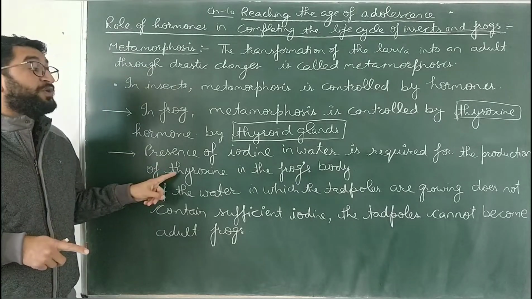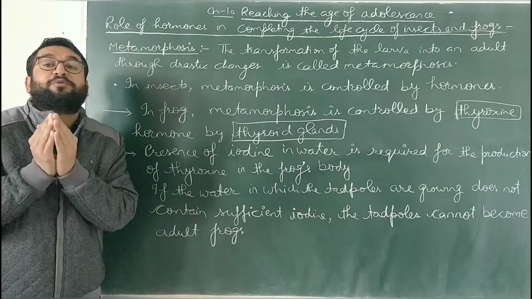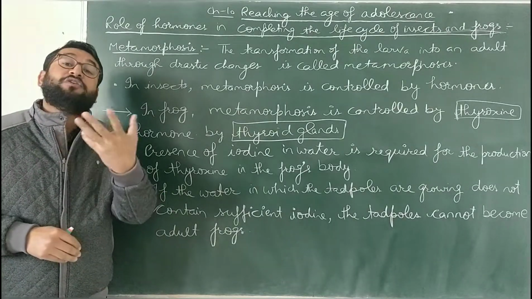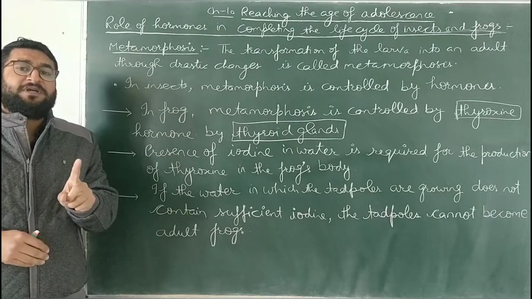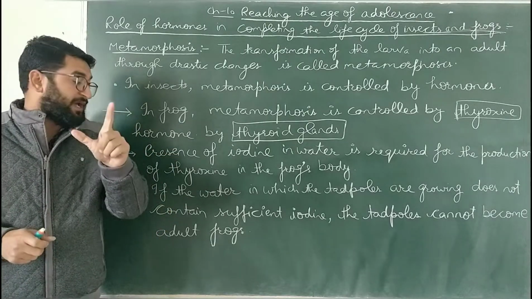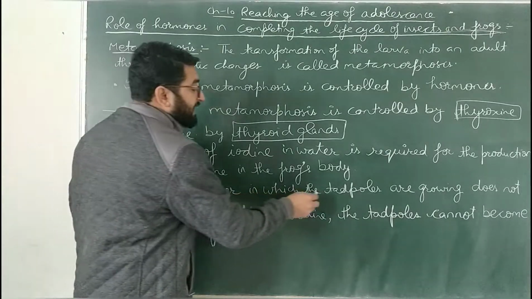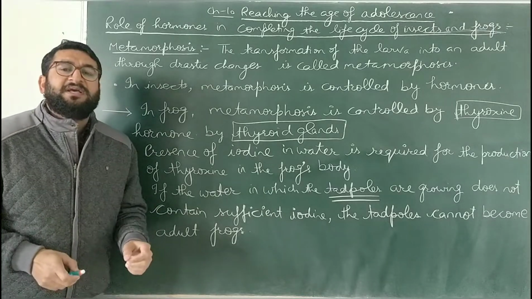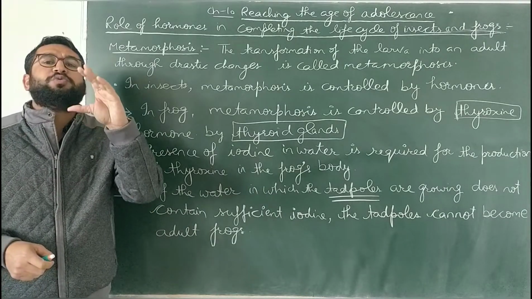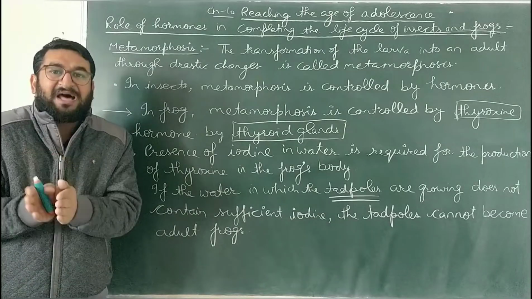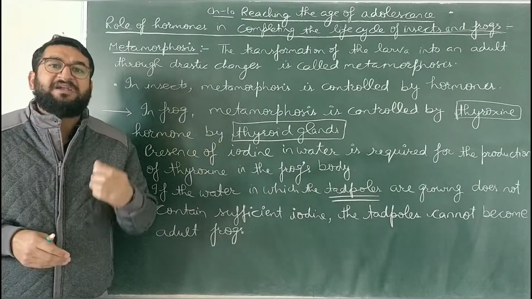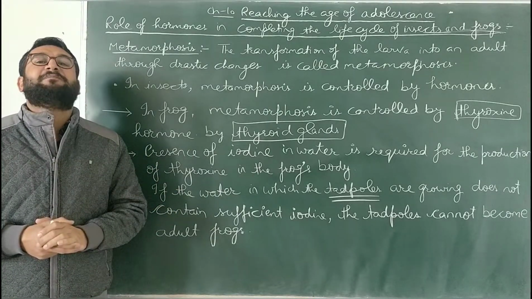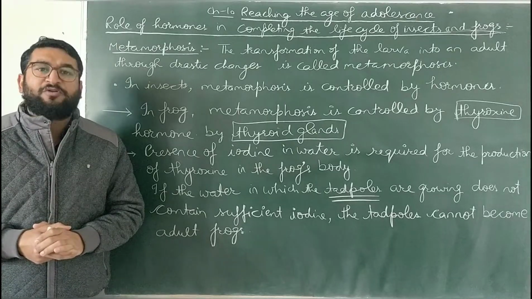And that presence of iodine in the water is required for the production of thyroxine in the body of the frog or the larva. If the water is deficient of iodine, अगर water में iodine की deficiency है, then the tadpole, the larva of the frog, its growth will be stunted, its growth will be hampered, and that larva will not grow into an adult frog. So, this is the role of hormones in the development of a frog from a tadpole or larval stage.